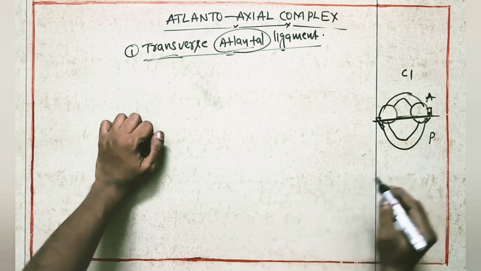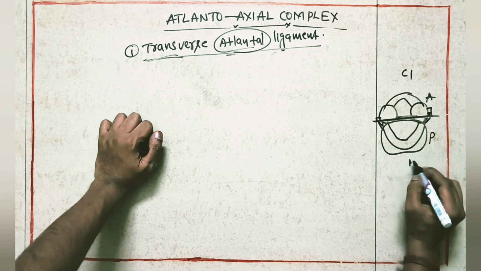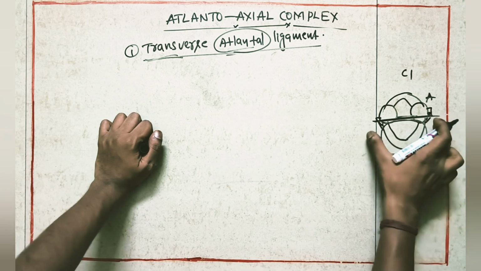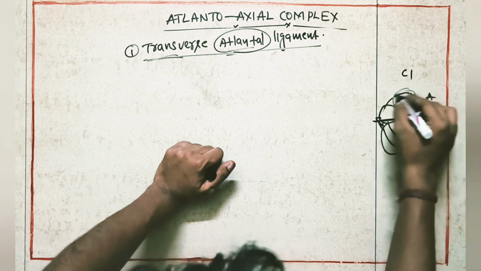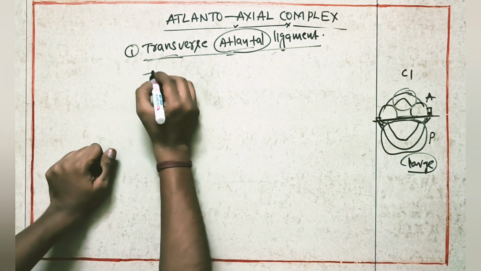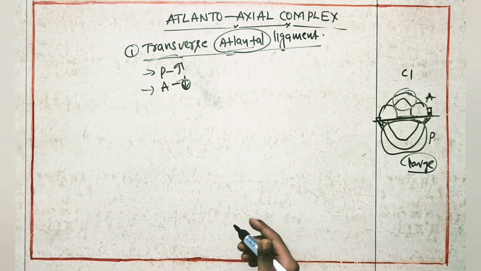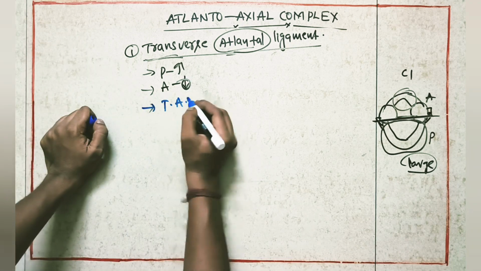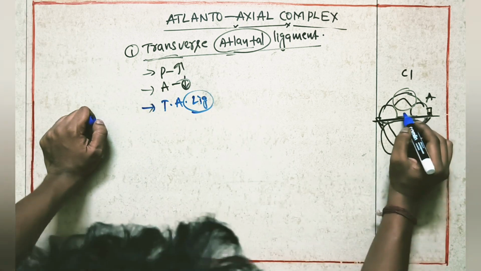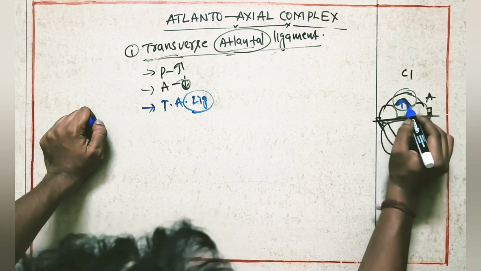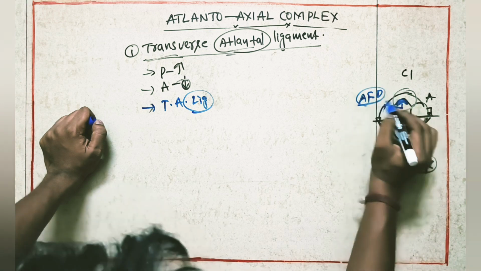The posterior portion will be large and the anterior portion will be small. This is one point. After this, the transverse atlantal ligament is going to create this. See, here we have the articular facet for the dens.